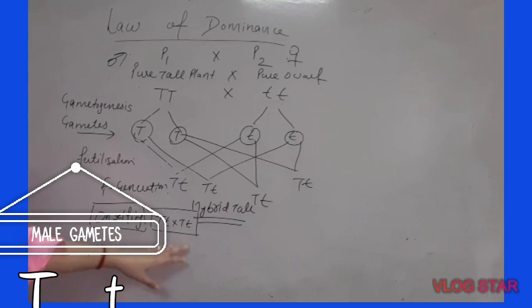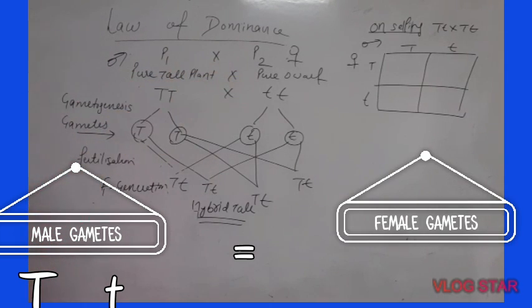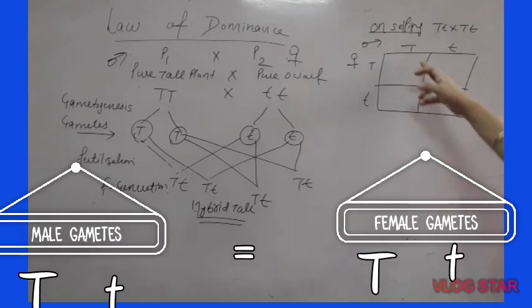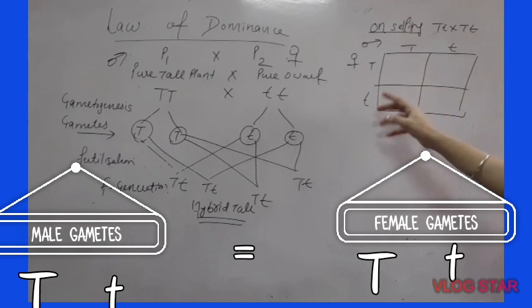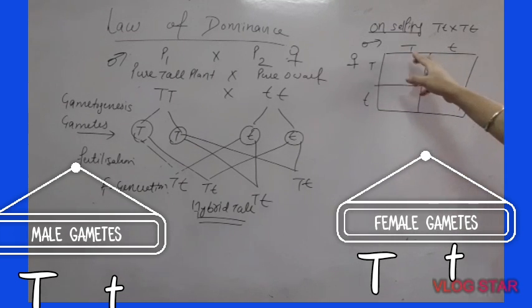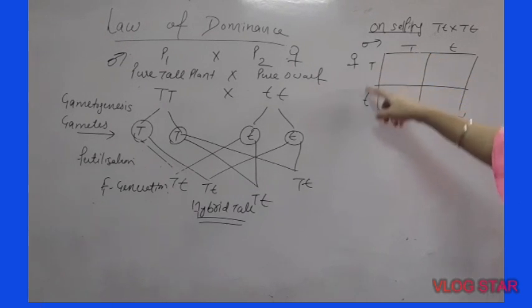Now these will mature and they will also form gametes. Let us write the gametes. I have written on that side. So in this case, two types of gametes will be there. I have written this side male gamete and lower side female gamete. Do remember, in the same sequence you have to write male gametes and female gametes. I have written first capital T as male gamete and same you will write this side.